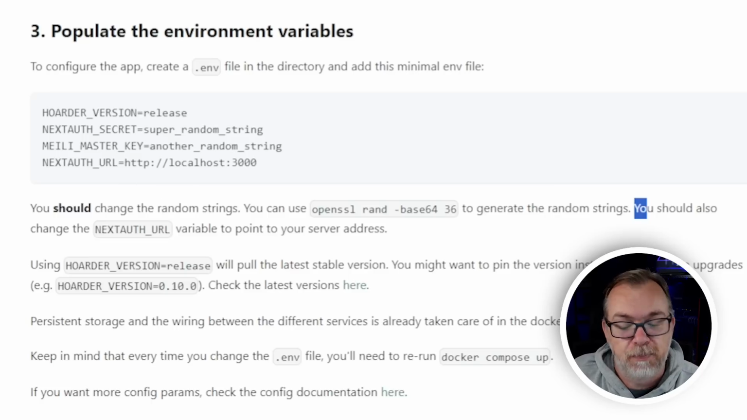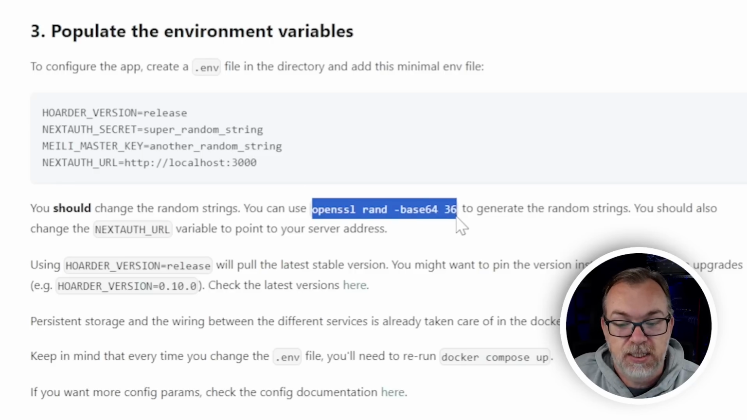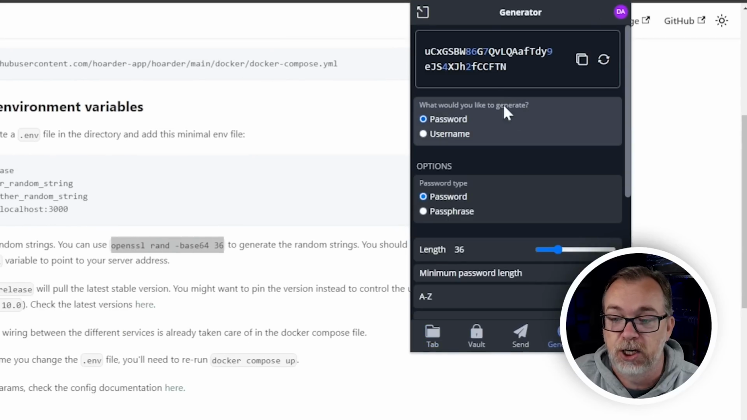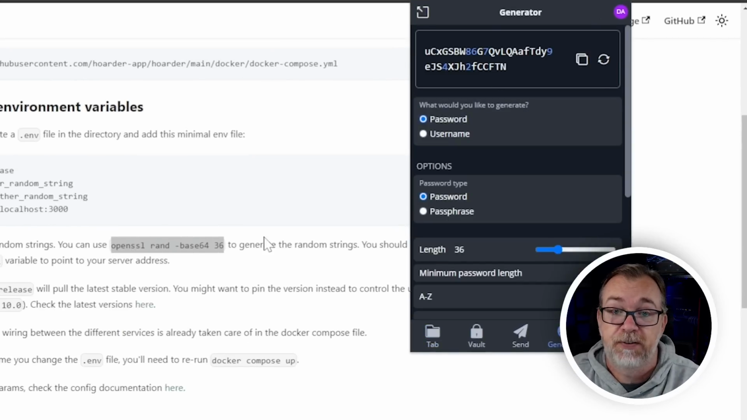And before that, because I'm jumping ahead like I always do, it says you should change the random strings, and those are for the secrets up here. You can use this to generate a string, or you can just come up to your password manager and click generate and generate a string of characters that way. Just use different strings of characters for both of those.